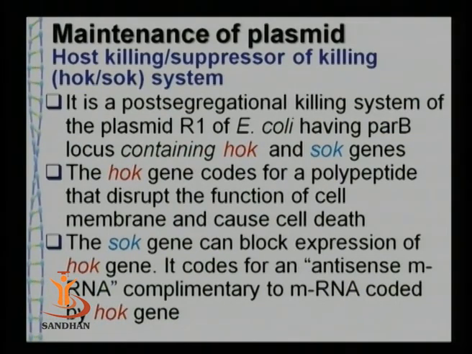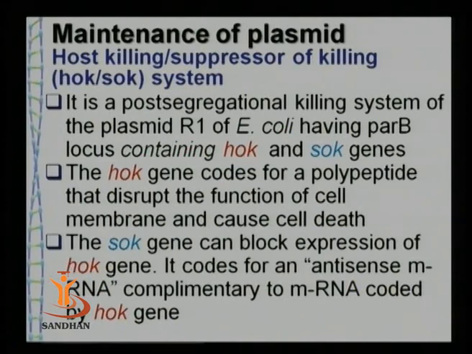This is a very interesting phenomenon: the cell will try to maintain plasmids in certain cases, meaning they will not allow the curing of the plasmid. The reason is that they contain certain plasmids having a suicide gene which will kill the cell.